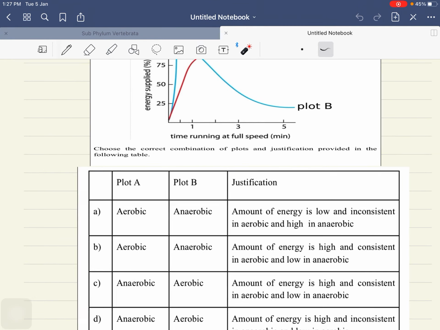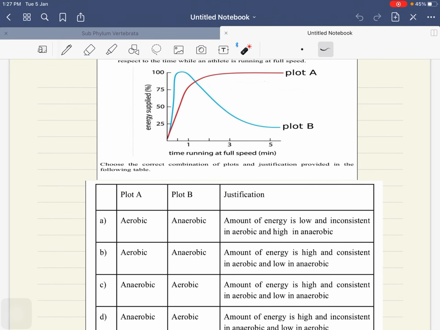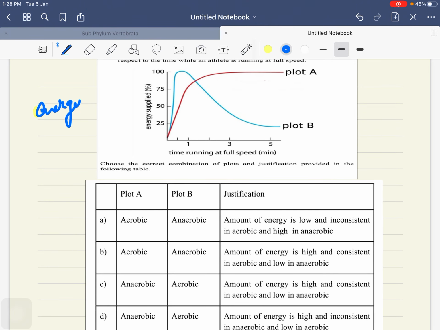So what are the options given to us? Okay, he is saying that plot A is aerobic and plot B is anaerobic. One thing you have to be clear about: when energy is given, specifically energy is given to you, right? When energy is given to you, one thing should be clear in your mind.